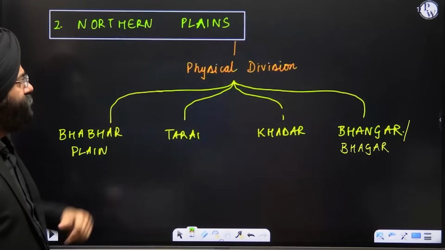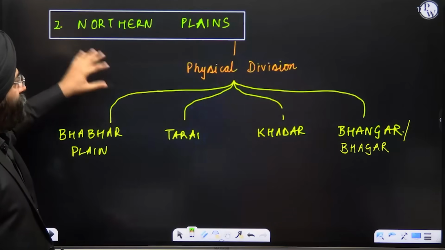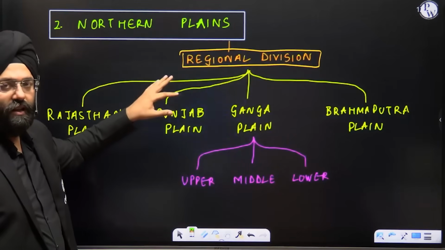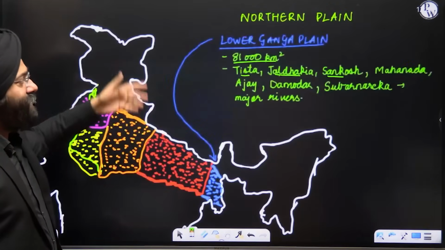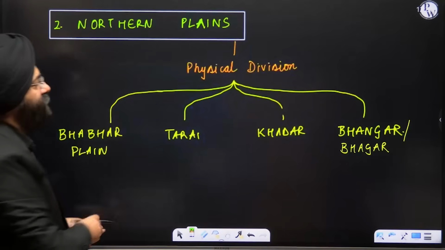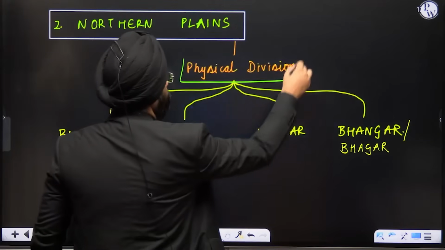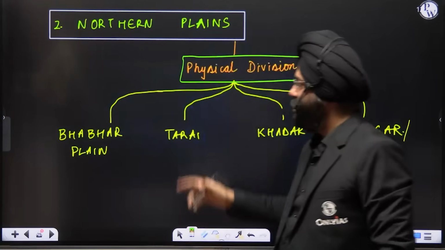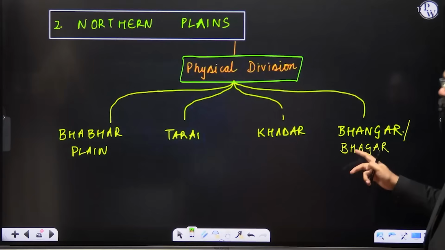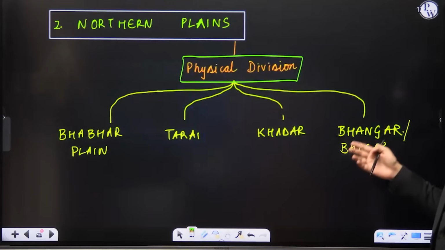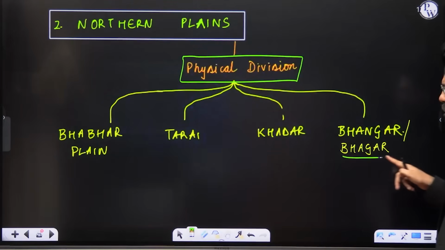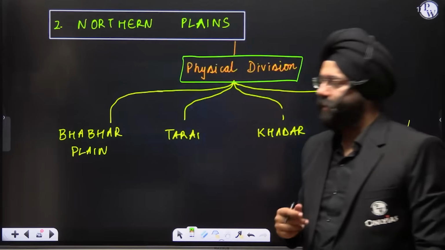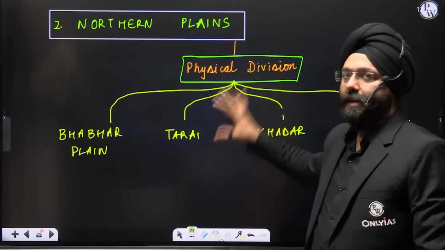Let's move ahead. Now, when I studied this, I told you this is a regional division. There is another type of classification, the physical division. Based on the physical divisions, you have the Bhabar plain, Tarai, Khadar, and Bagar. In certain books it is written as Bhangar, but majorly it is written as Bagar. Bagar is a more famous word. So what is this? Understand.